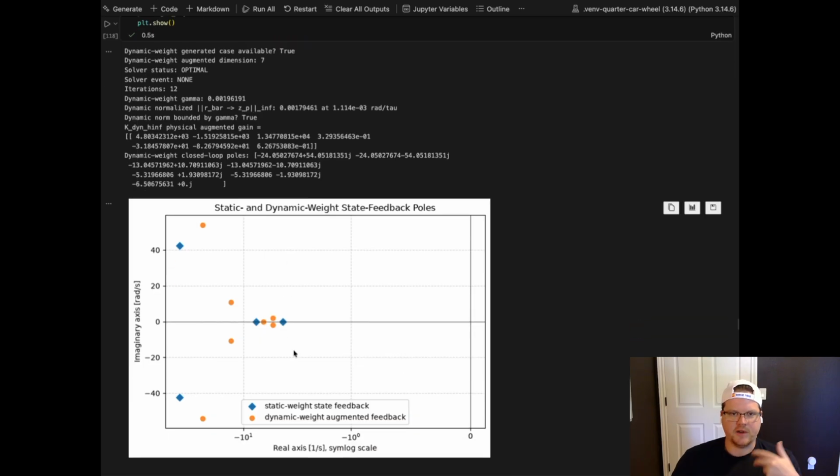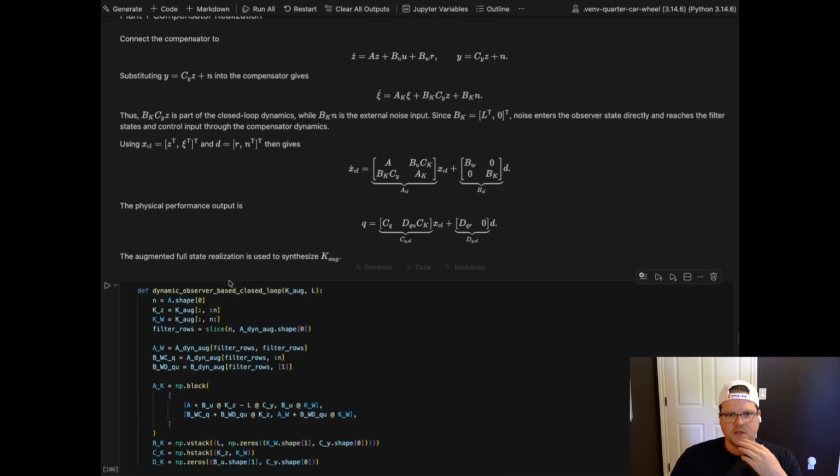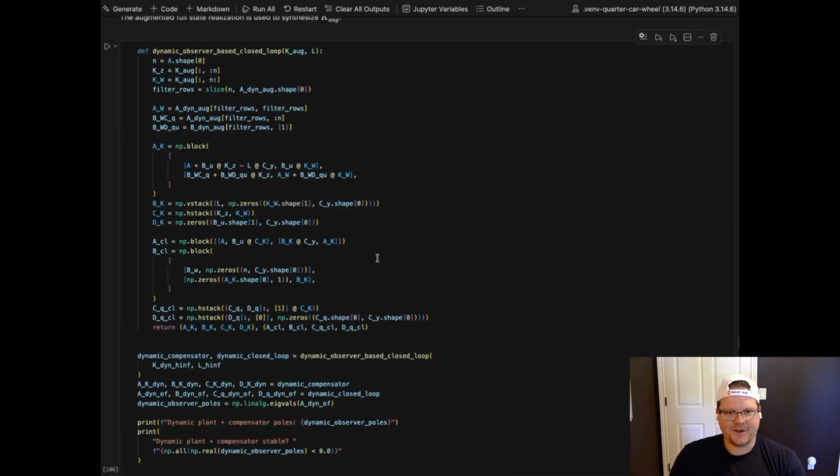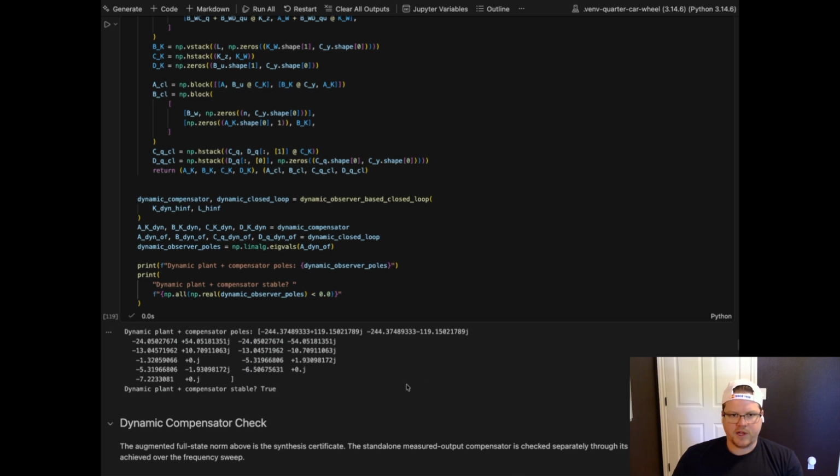Everything is linear. We're getting nice pole placements here. So everything is sane so far. Here we have the dynamic observer-based closed loop that we're realizing, the compensator and the closed loop. And here are the poles of the output feedback dynamic plant plus the poles, and so we will plot them. So it's stable, plant plus compensator is stable. That's exactly what we're going for with the H infinity control.